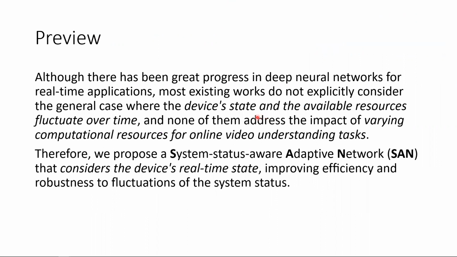First, we introduce a preview of the paper. Although there has been great progress in deep neural networks for real-time applications, most existing works do not explicitly consider the general case, where the device's state and the available resources fluctuate over time, and none of them address the impact of varying computational resources for online video understanding tasks. Therefore, we propose a system status-aware adaptive network that considers the device's real-time state, improving efficiency and robustness to fluctuations